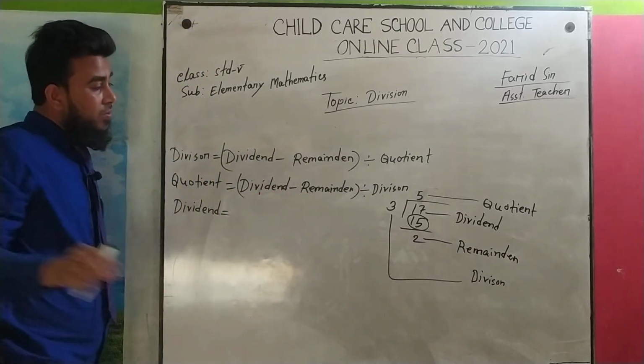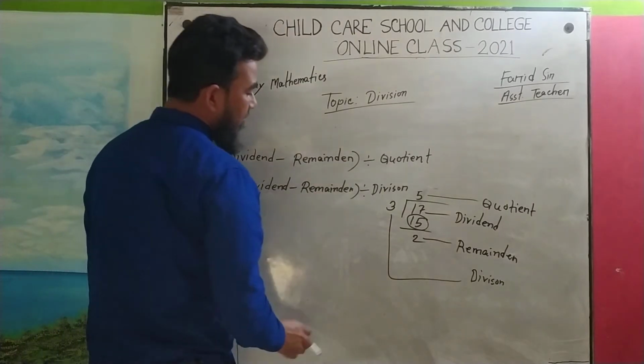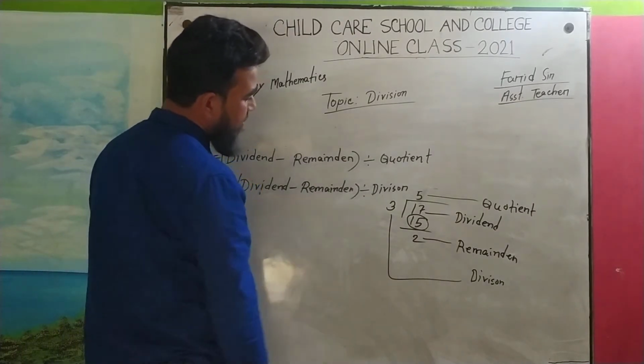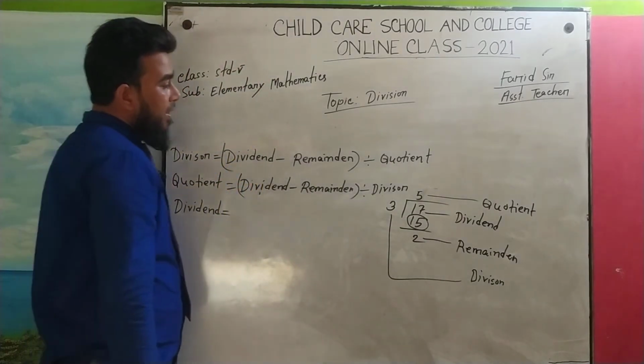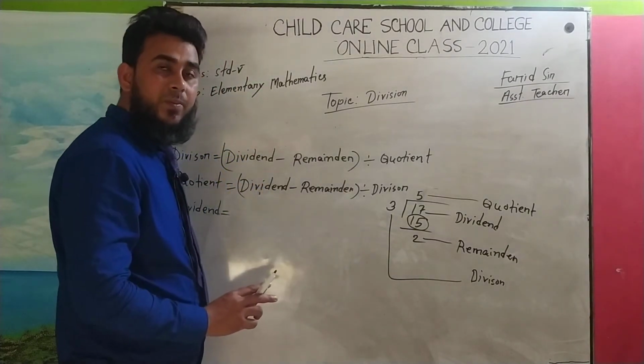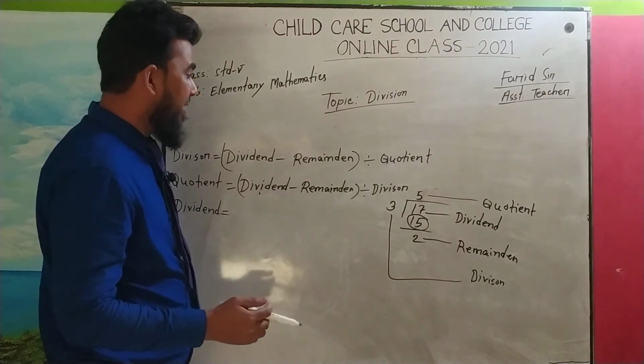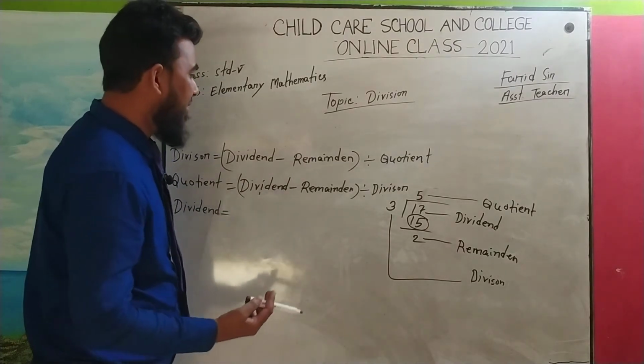Now look, what is the dividend here? 17. So how can we find 17? We have in our hand 3, 5 and 2. How? Look here, if we multiply 3 with 5, we will get 15. Then if we add 2 to 15, we will get 17, I mean our dividend. Very easy.